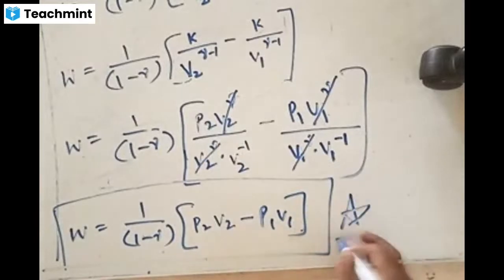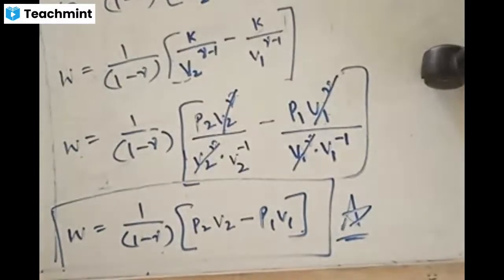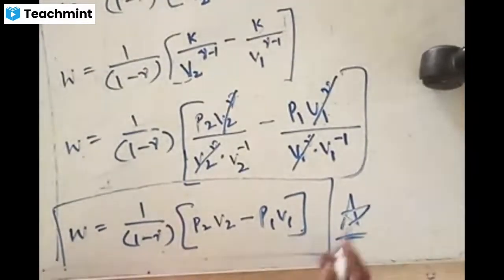This is the final answer for the amount of work done in terms of an adiabatic process. Are the things clear? Now we can modify this equation to various forms. I will take the first one. So this is one of the equations. I'll just rewrite this equation somewhere here.